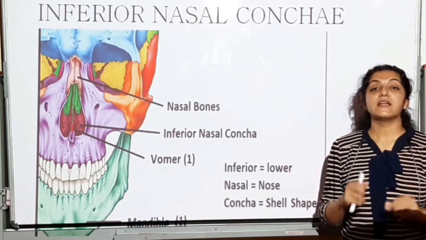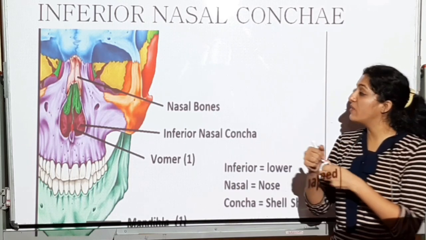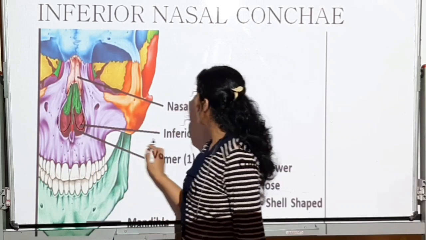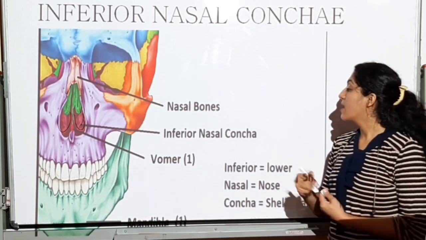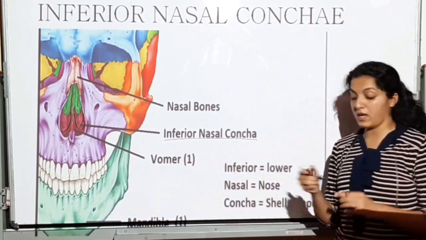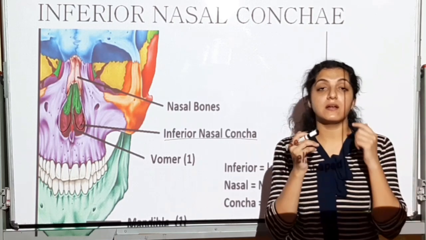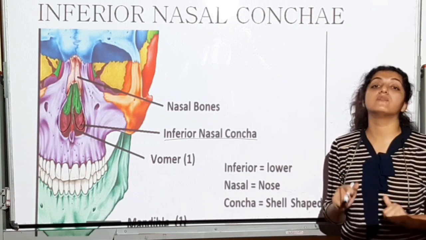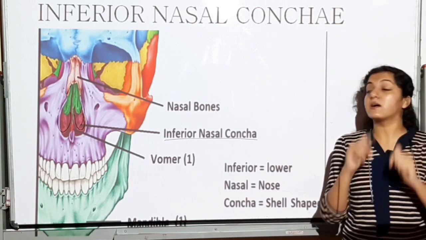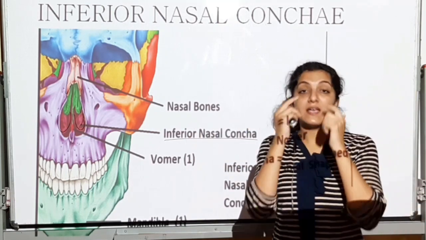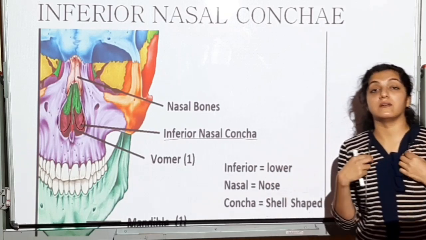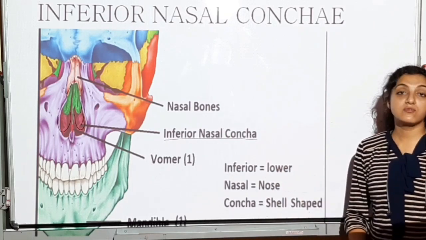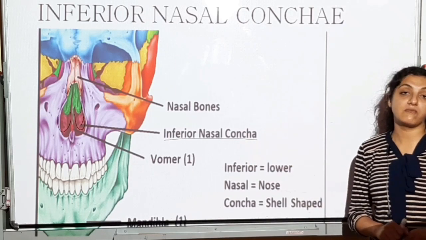And just below, laterally and inferiorly to the nasal bone will be this. That is the inferior nasal conchae. Again, two in number, one in the right side nostril, one in the left side nostril. They are going to make the lateral wall of the nose. Lateral and inferior part of the nose. That is why it is inferior nasal conchae. We'll see it further also. But here you have to remember this inferior nasal conchae.